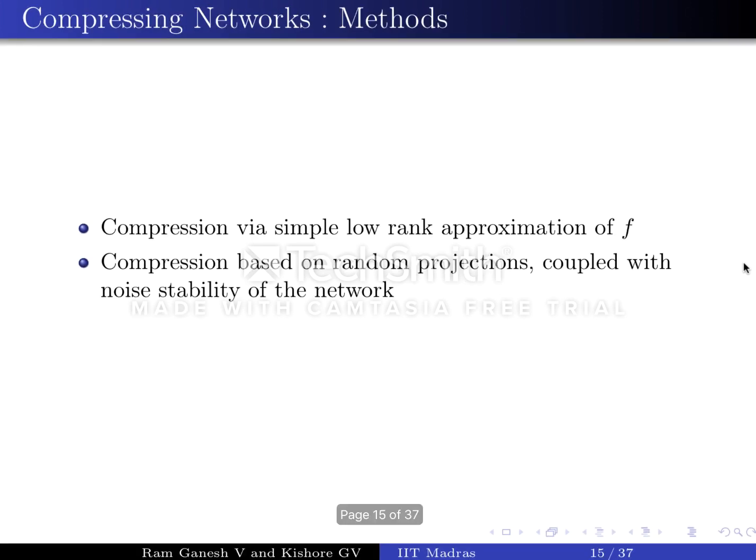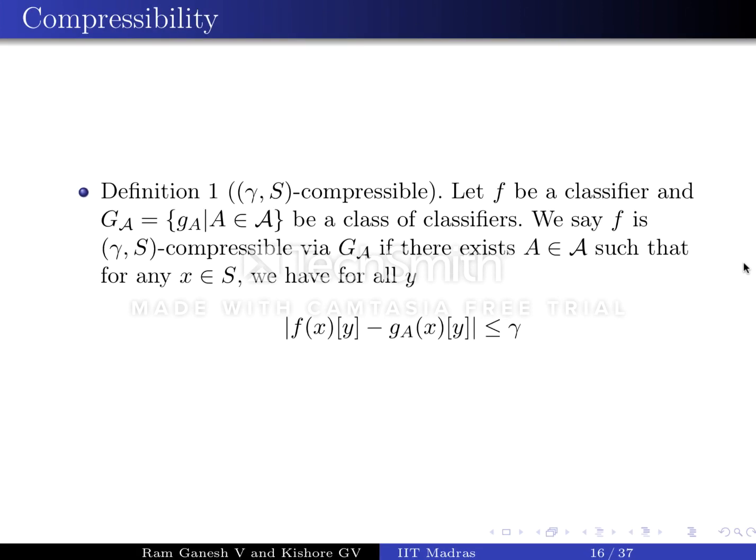The paper suggested two compression approaches. The first one via simple low-rank approximation and the second one via random projections coupled with noise stability properties of a network. Let F be a class and G_A be a class of classifiers. We say f is gamma-compressible via G_A if there exists a function g in G_A such that for every element of S, for all y, the given condition holds.